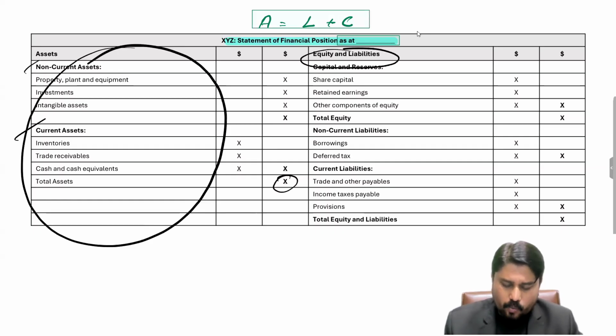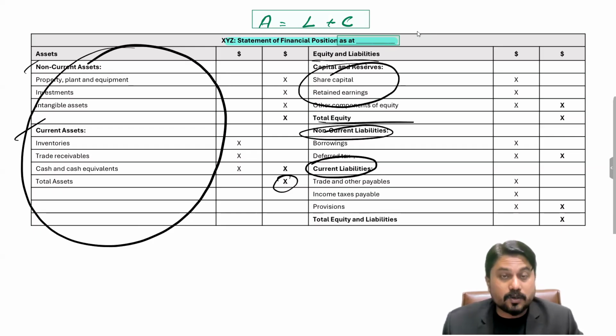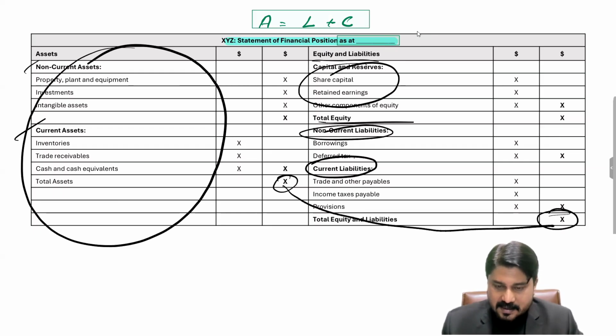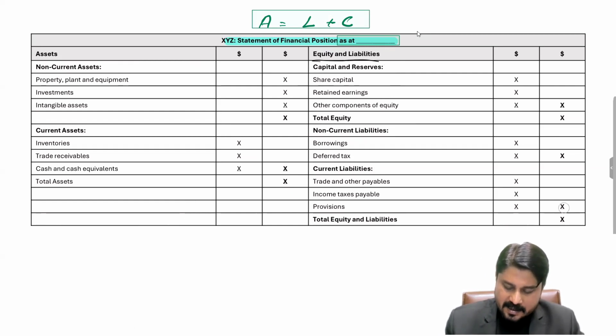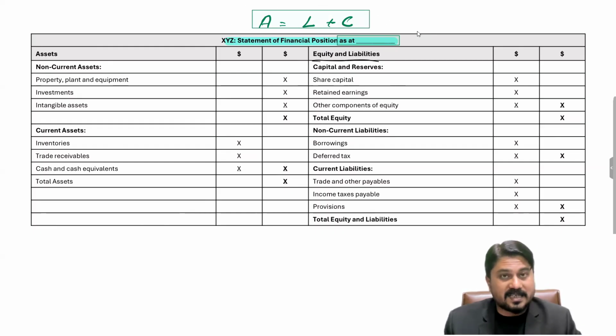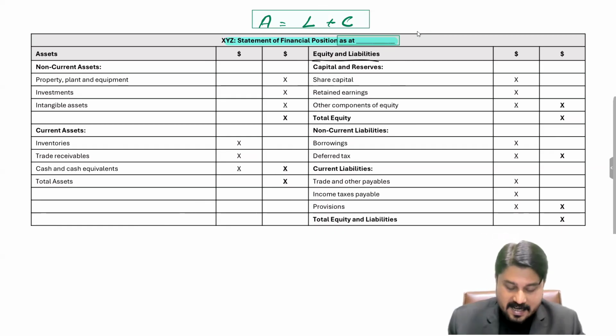And on the other hand, we write the equity and liabilities. We start with the equity, and thereafter the total equity, and then the liabilities are categorized into current liabilities and non-current liabilities, and the sum. The asset sum must be equal to your total equity and liabilities. So this is how we show that a company's accounting equation is proved at year end: the company's assets are equal to their liabilities and equity at the year end date.